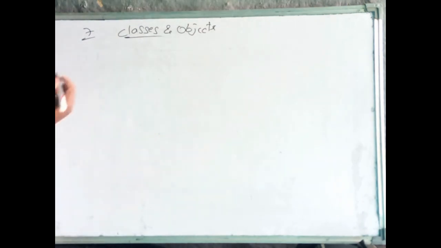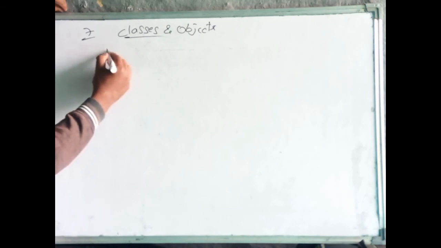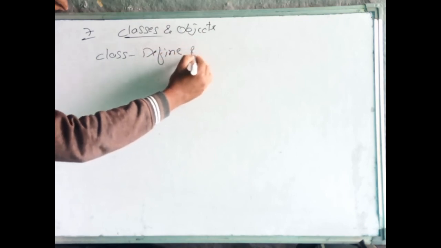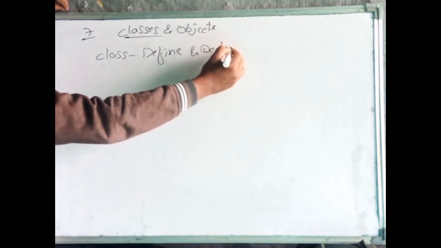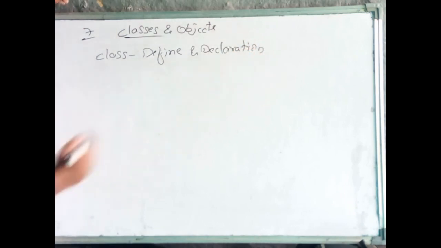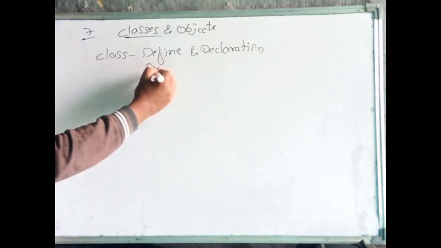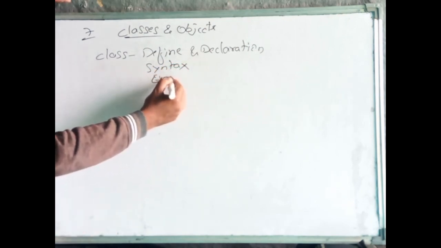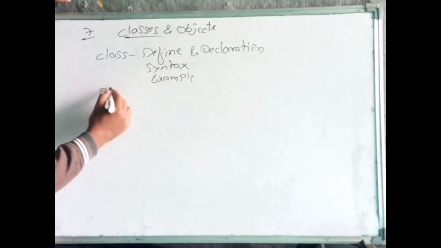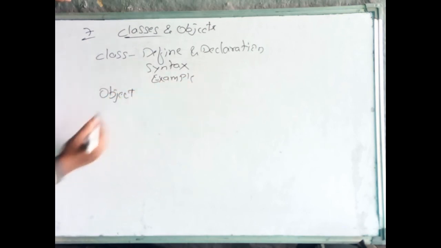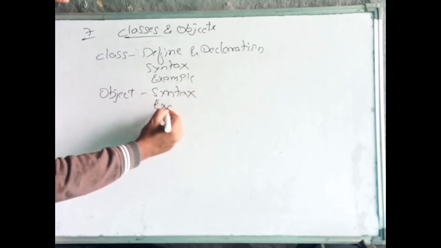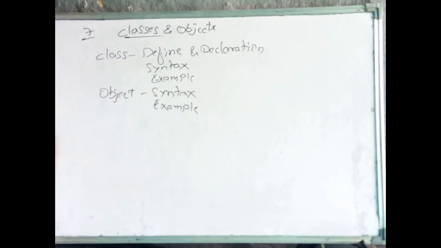In today's class, what did we discuss? In class, we discussed definition and declaration. Next, we discussed the syntax of the class with an example. Next, in object, we learned the syntax, how to create the object, and one example. This is about the classes and objects.